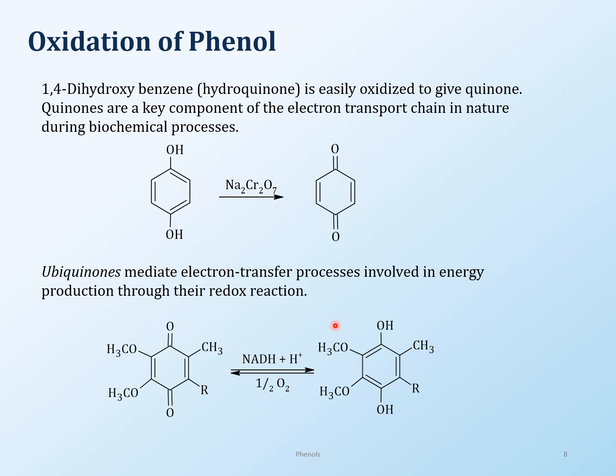All the enzymes need to be recycled back. And so there's a whole set of redox reactions going on in the body. And all of that happens because of this conjugated system that you end up getting from dihydroxybenzenes, specifically hydroquinone.